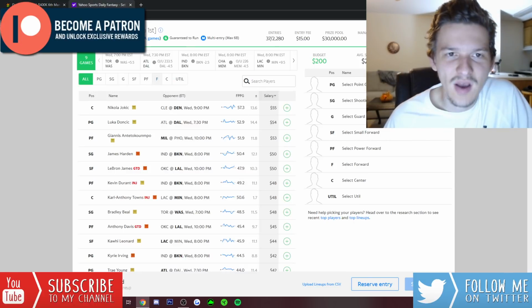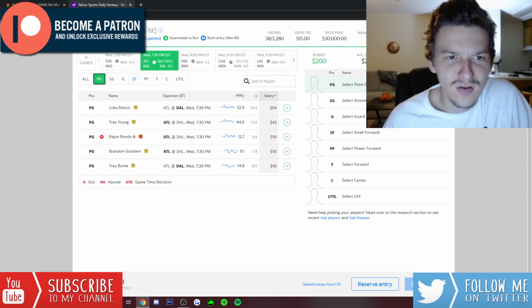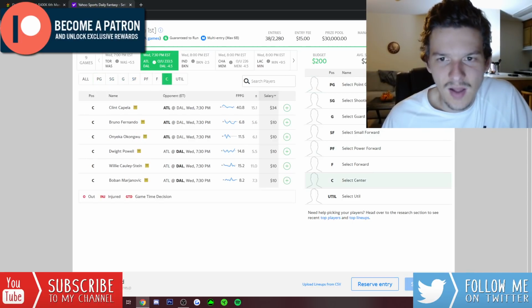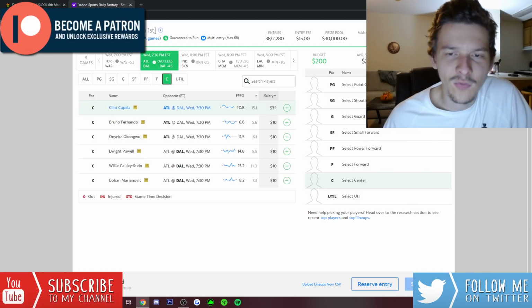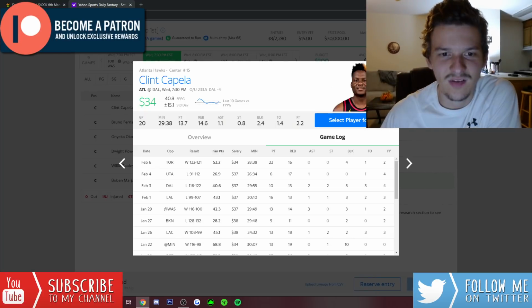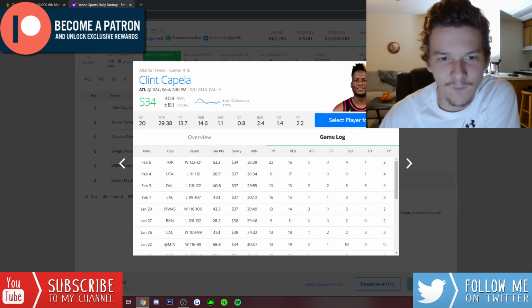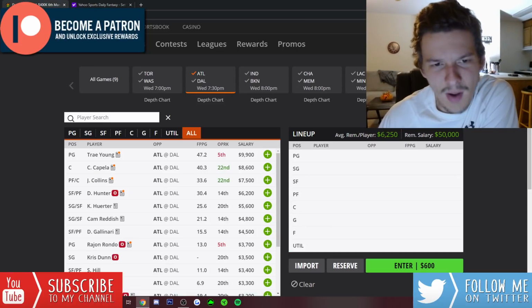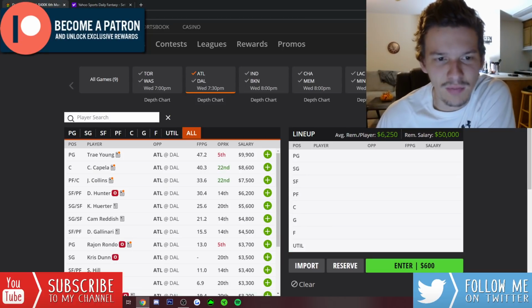If you look at the Yahoo pricing, it's kind of similar. Trae Young on Yahoo, he is $42. John Collins is $31. Clint Capela is $34. I think out of all three of those guys, Capela's probably my favorite at $34. I'm pretty sure he did have a good amount of success against Dallas when they played earlier this year. Had 40 fantasy points in 30 minutes. I don't mind him, but nobody from the Hawks stands out as a top play today.